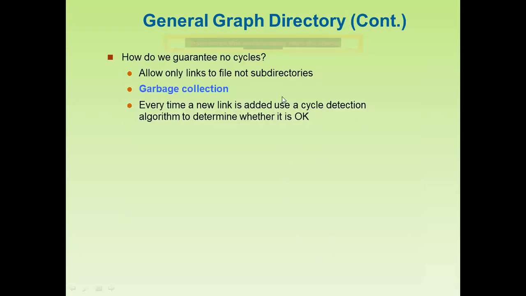Now general graph directory, how do we guarantee no cycles? Allow only links to file, not subdirectories. Here we have the links with the file but not with the subdirectories. Here garbage collection. Okay, every time a new link is added, use a cycle detection algorithm to determine whether it is okay or not. So here we can use the cycle detection algorithm.